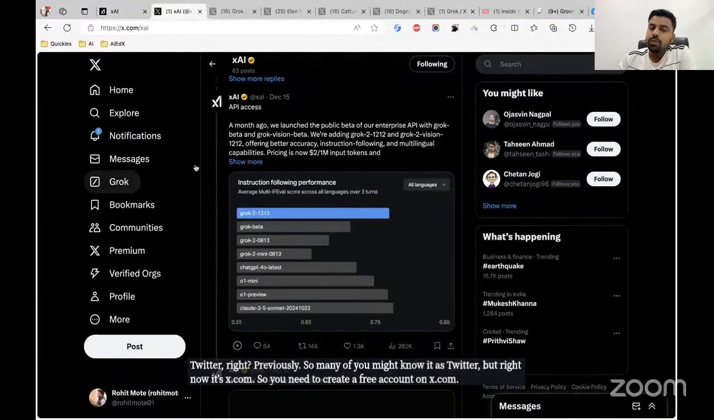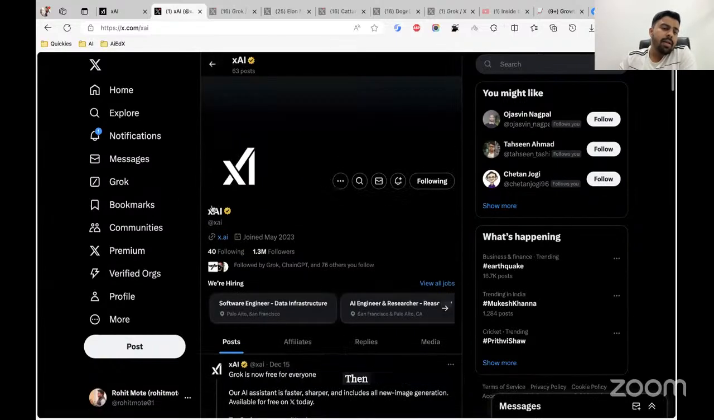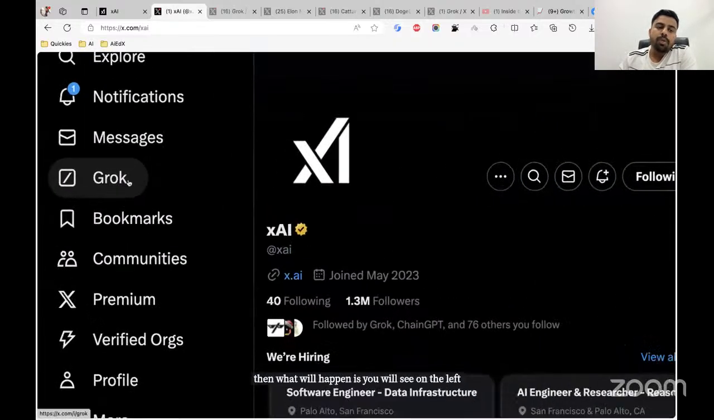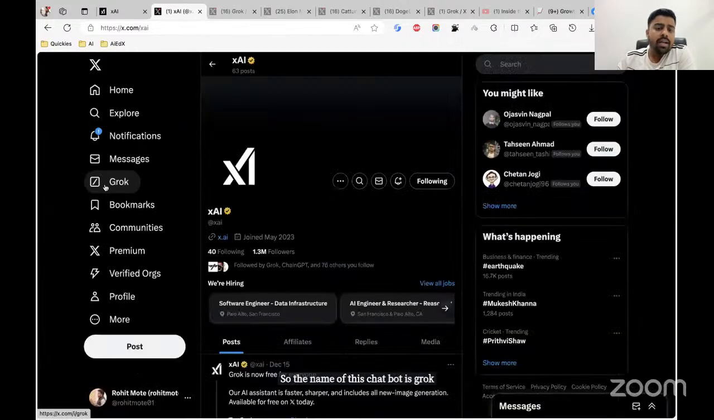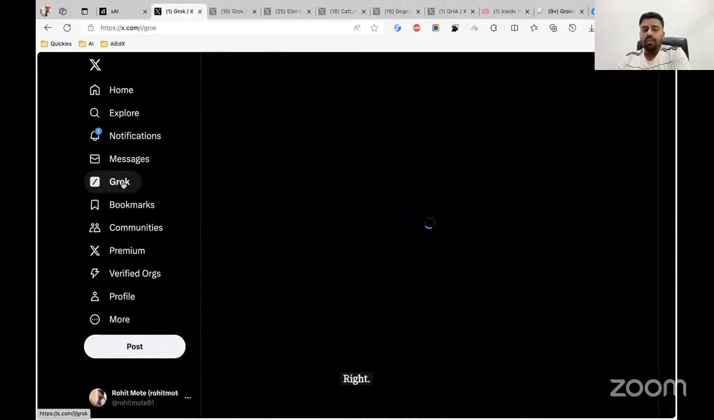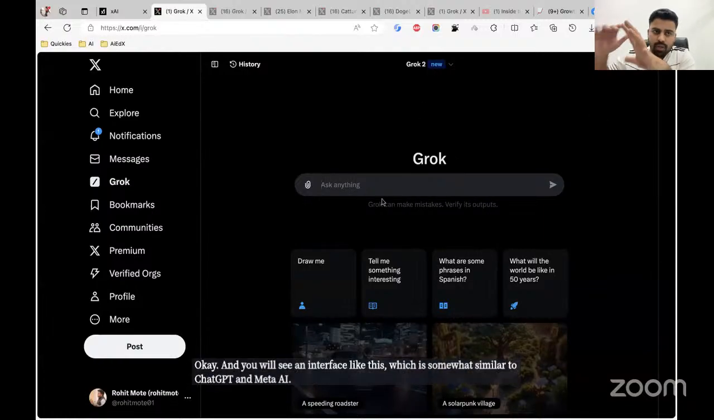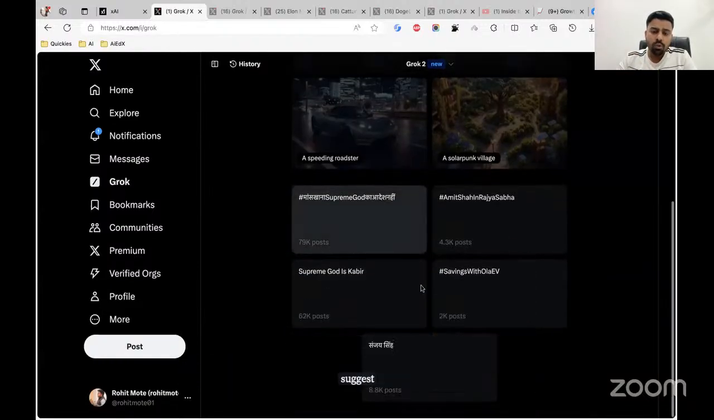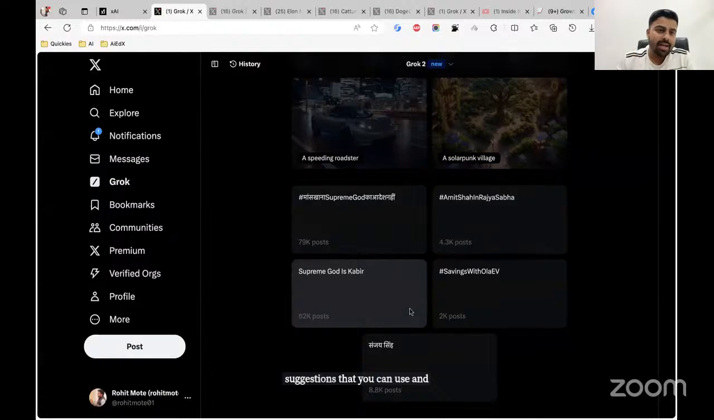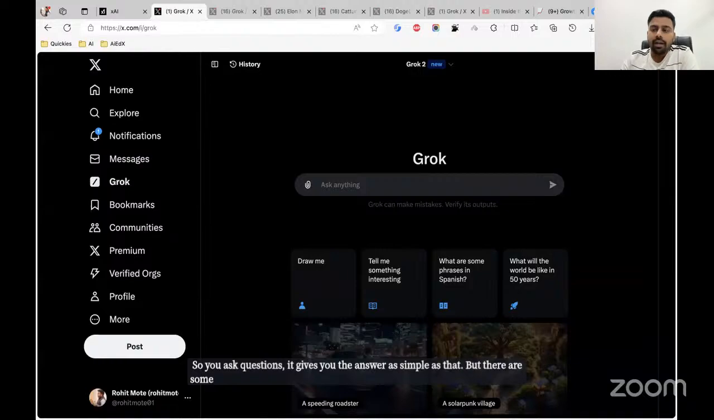Okay. And once you create your free account on x.com, then what will happen is you will see on the left hand side, there is an option called Grok. So the name of this chatbot is Grok, right? And you can simply click on this. Okay, and you will see an interface like this, which is somewhat similar to ChatGPT and Meta AI. Like you get a box, you can ask questions, and then there are some suggestions that you can use, and that's as simple as that. It's like a chatbot, so you ask questions, it gives you the answer, as simple as that. But there are some unique points about Grok that I want to tell you about today.